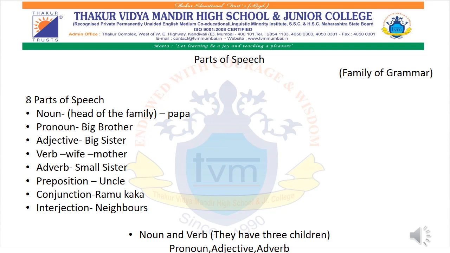Okay. Then we have a new member in our family, that is the preposition, that is our uncle, that we have named as our uncle. So this uncle is very particular in all things. He knows where all the things are kept. So whenever we ask this uncle where is my coffee cup, he will say it is on the table.